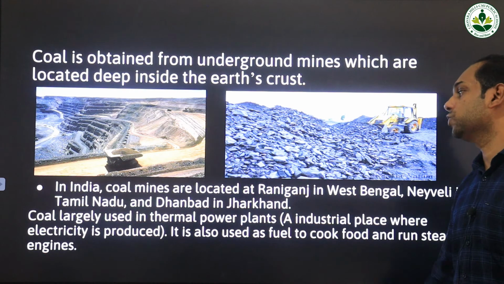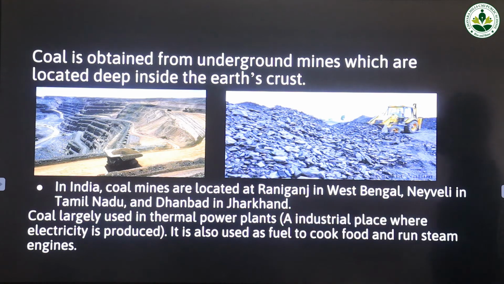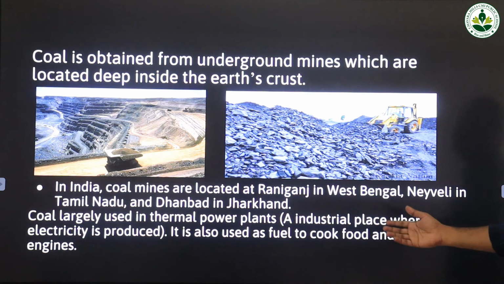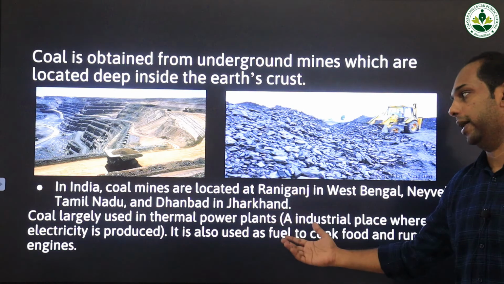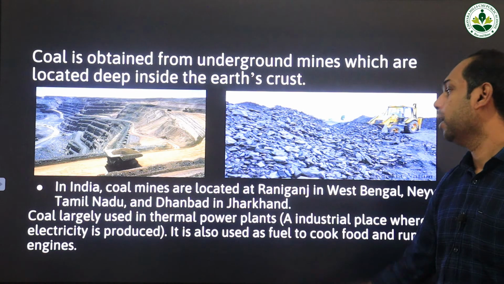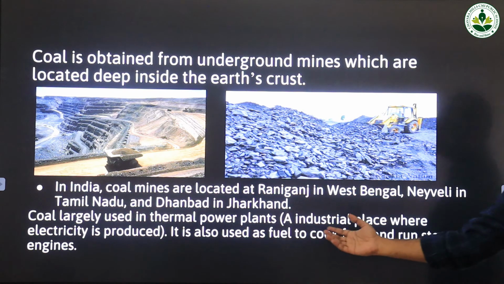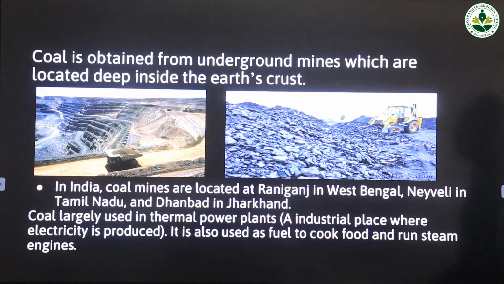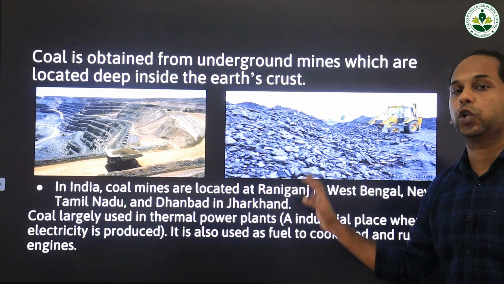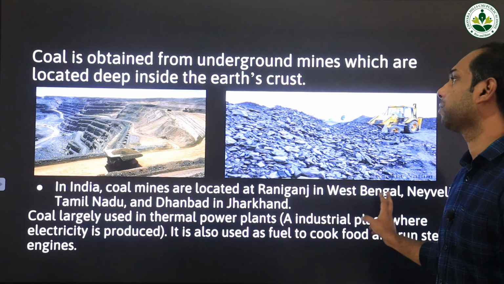Coal is largely used for thermal power plants. What are thermal power plants? An industrial place where electricity is produced is called a thermal power plant. So coal is largely used in thermal power plants, and it is also used as fuel to cook food and run steam engines. So these are the major uses of coal.